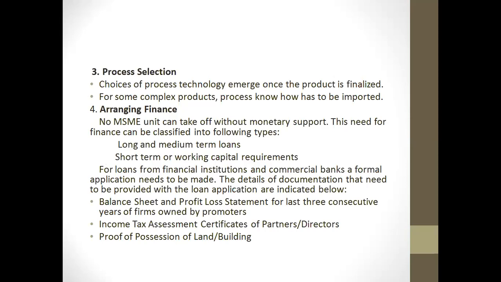When we say process selection, it's the choice of a process or technology that emerges once the product has been finalized. There may be a complex product or process that will be imported. In such cases, an agreement for technology transfer should be made with due care to safeguard the interest. A lot of appropriate technology is being developed at CSIR and defense research labs, and some technologies have also been brought in, which gives intrinsic benefits such as appropriateness and being relatively inexpensive. So when you are checking your process technology, certain things have to be considered. The process may require highly skilled workers or large quantities of water or patents, produce special pollutions, or involve environment regulations, and appropriate engineering and conditions should be considered.